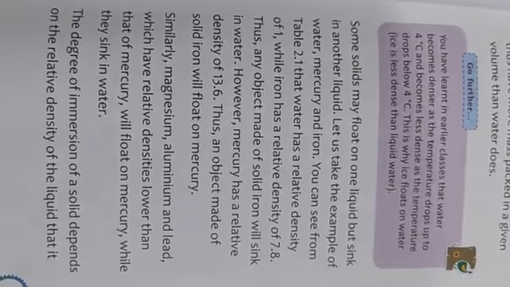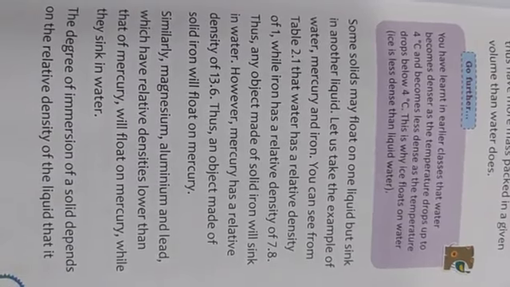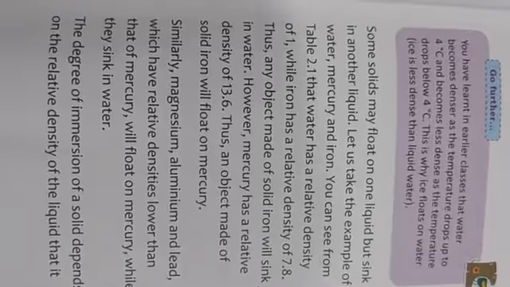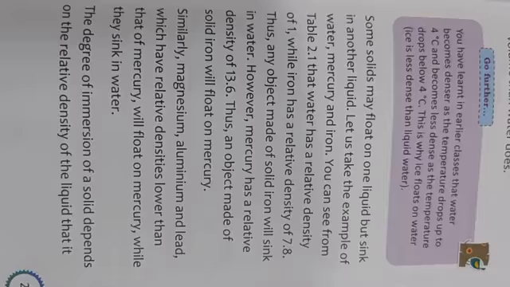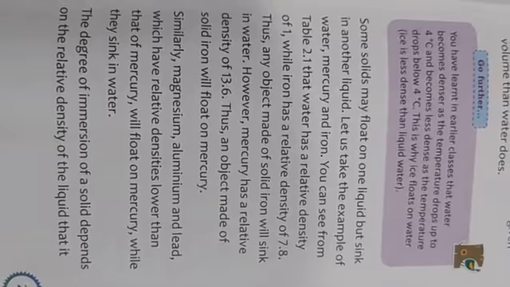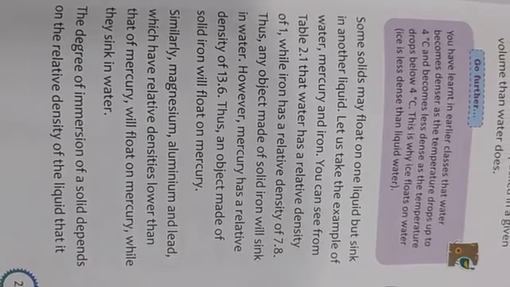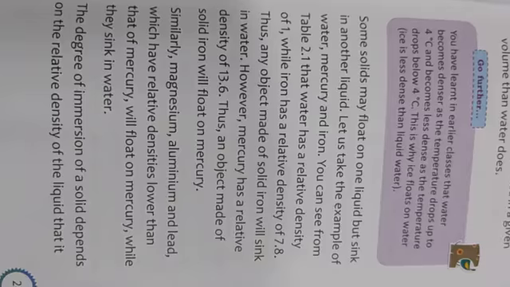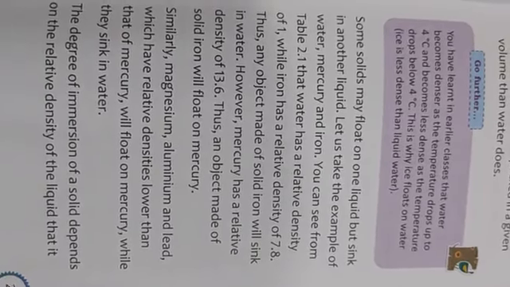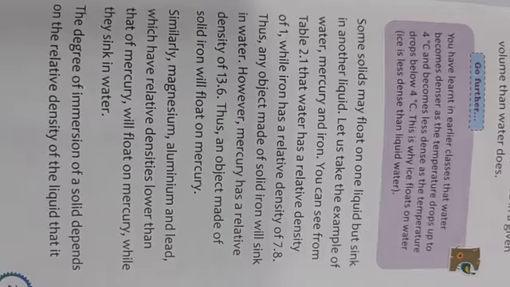Okay. So some solids may float on one liquid but sink in another liquid. As an example, suppose we take water, mercury and iron. Water has a relative density of 1, whereas iron has a relative density of 7.8. So an object made of solid iron will sink in water. However, mercury has a relative density of 13.6. When an object of solid iron is put into mercury, it will float on mercury because iron has less density as compared to mercury.